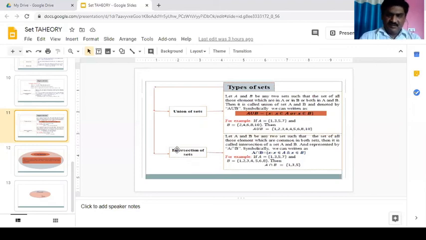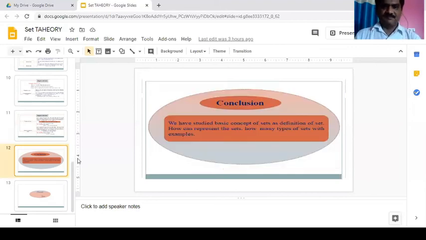Now we have concluded this lecture. We have studied the basic concept of sets, the definition of a set, how we can represent a set, and how many types of sets there are, with examples.